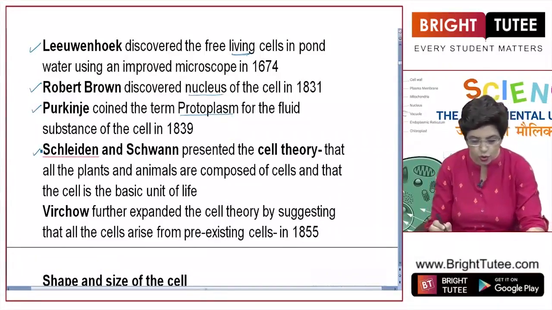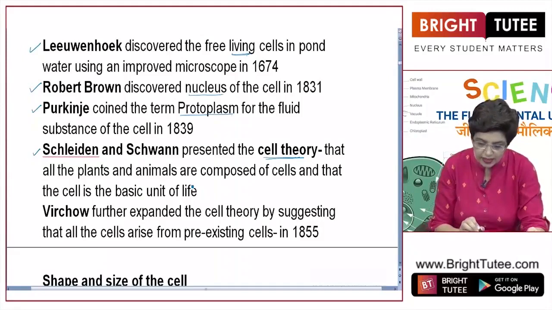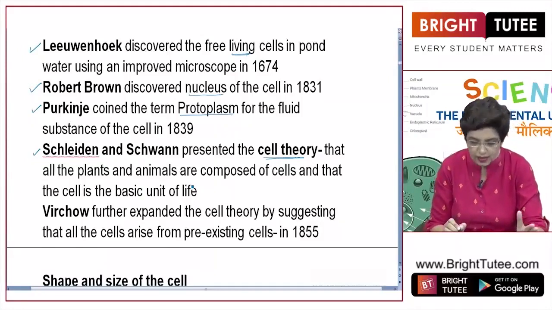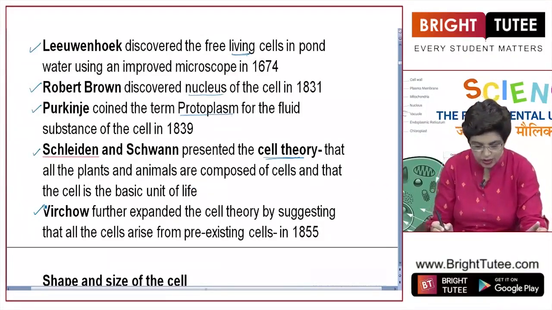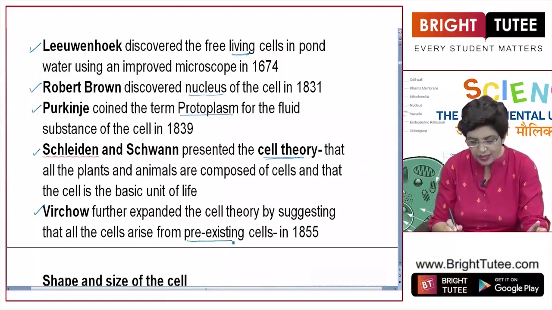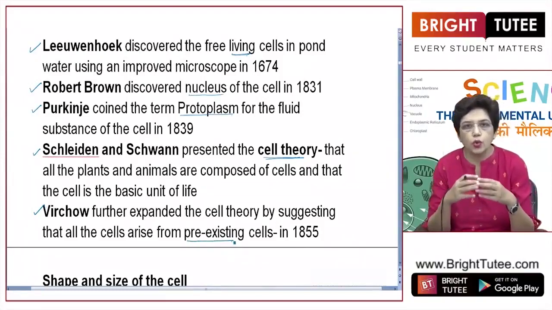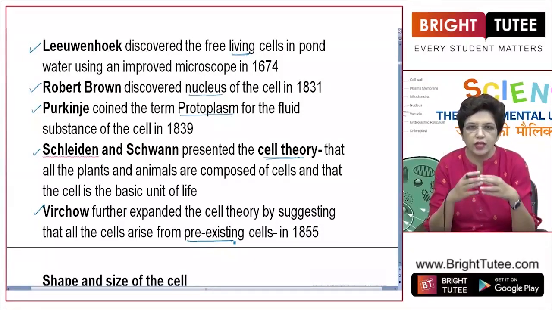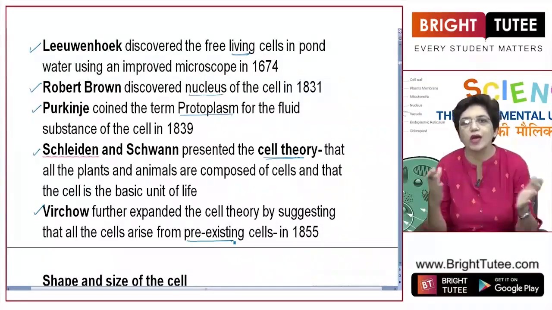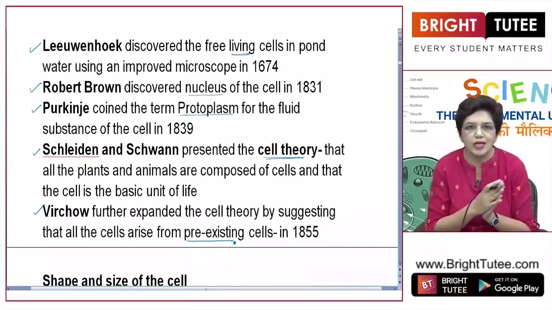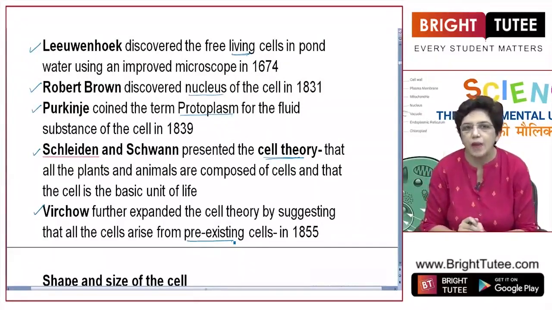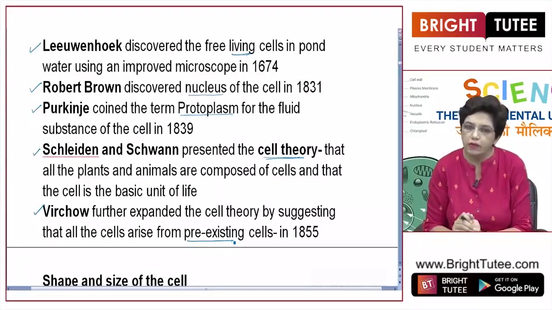Then Schleiden and Schwann presented the cell theory, which states that all plants and animals are composed of cells and that the cell is the basic unit of life. Then later on, Virchow further expanded the cell theory by suggesting that all cells arise from pre-existing cells. The cells grow, and when they are grown enough, they divide into two. This is how organisms grow, by cell division. All the cells arise from pre-existing cells by the process of cell division or cell reproduction.